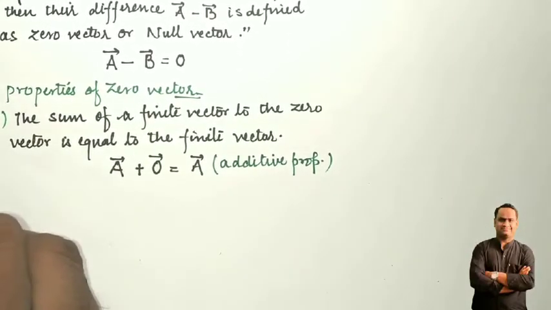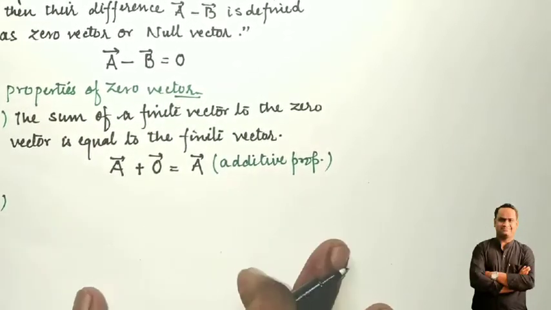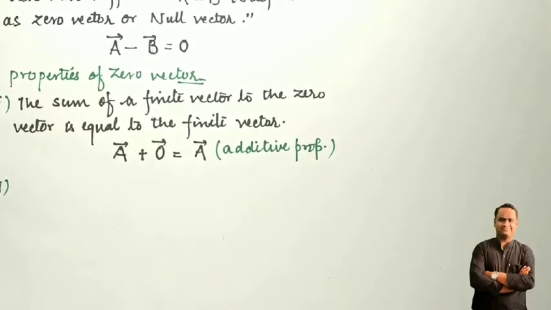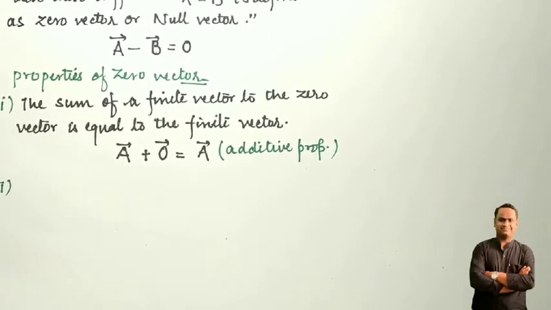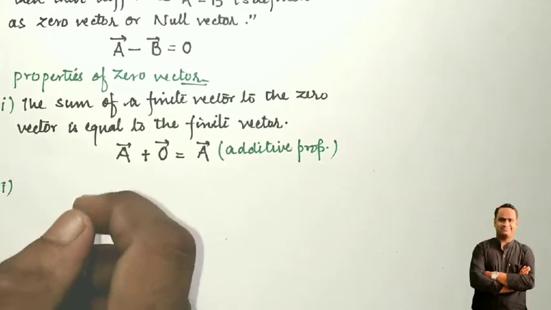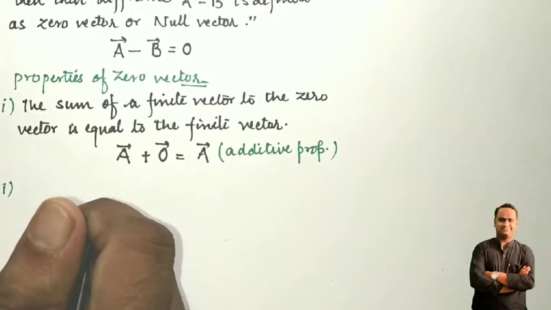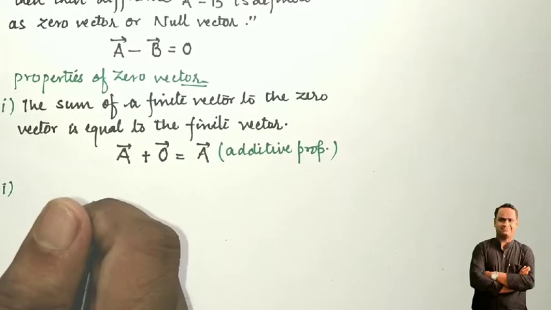Now move towards the next property of the zero vector. What is the next property of the zero vector? As we know, whenever a zero quantity is multiplied by any finite quantity, we get the product as zero. In a similar fashion, whenever a zero vector is multiplied by a finite vector, the result will come as a null vector.